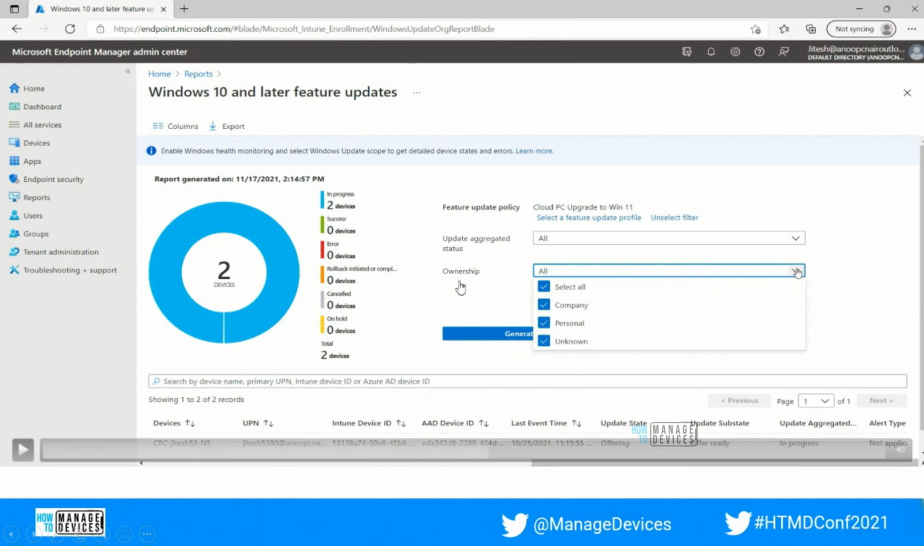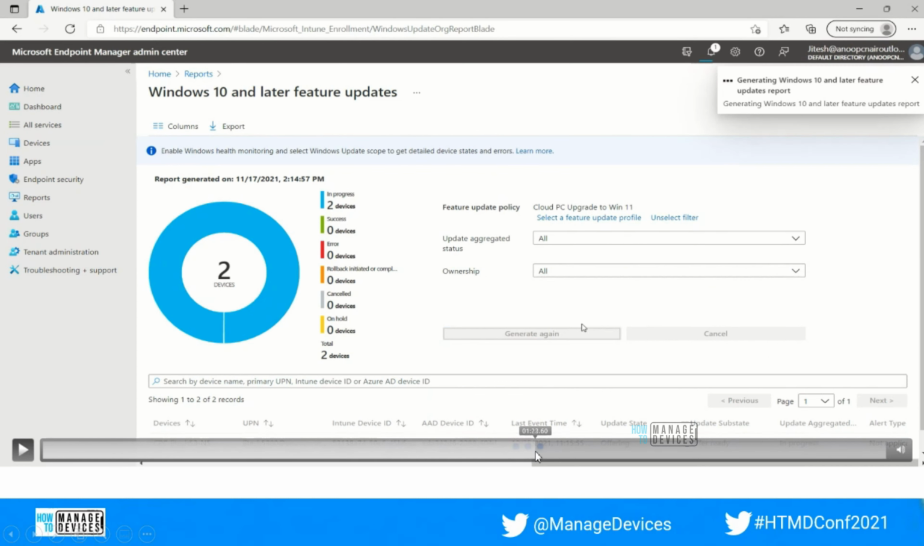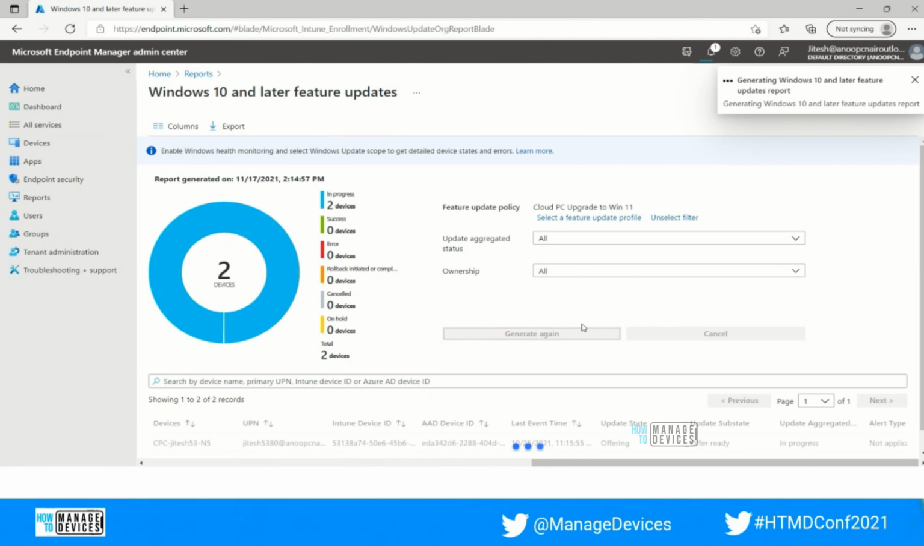In the same manner, the ownership will show different kinds of options like company, personal, unknown. So we will be able to segregate from this option and click on generate again. This generate again is appearing as we had already generated the report earlier. Once you press on that, it will start generating the report and it will try to refresh the data from the Intune portal.